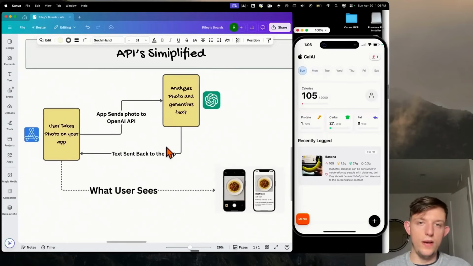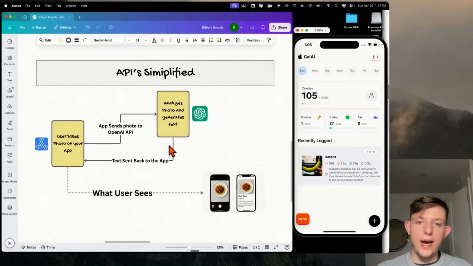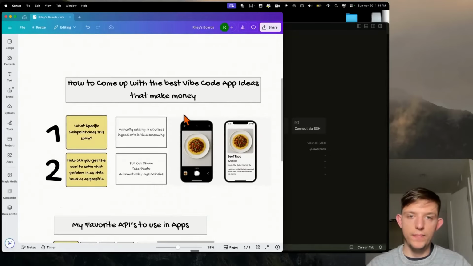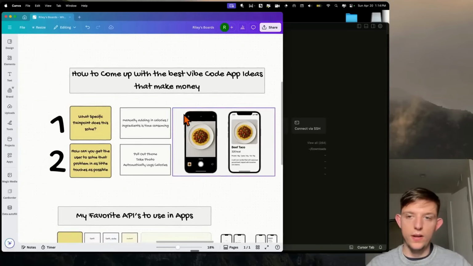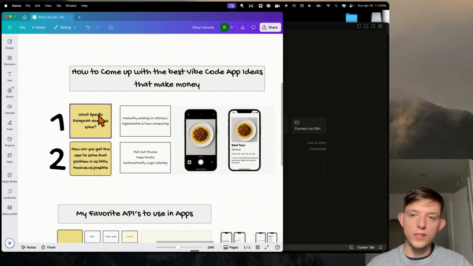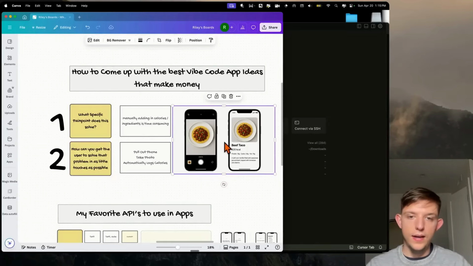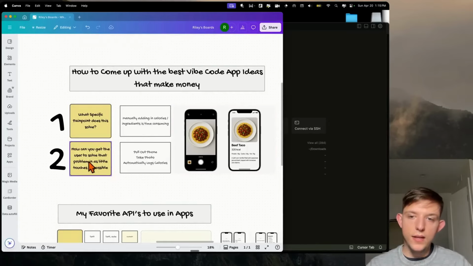And we're entering the era where you can just build apps specifically for yourself. And so the best app ideas that you can have that make money, at least when you're starting out, follow these two rules. It's like, what specific pain point does the app solve? And then how do you get the user to solve that problem in as few touches as possible? And because of APIs and AI, it makes it a lot easier to make things solvable really quickly.